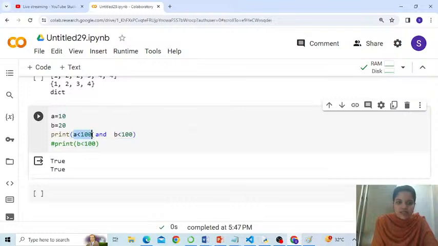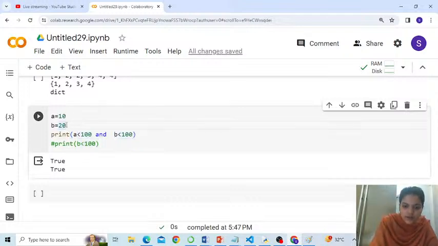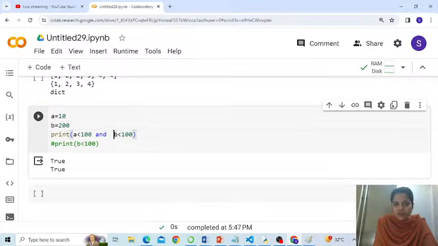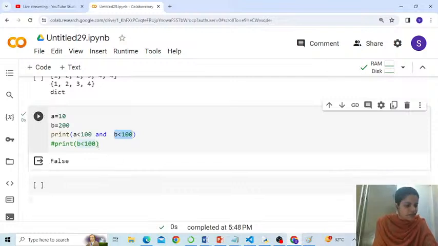Suppose this is a condition X and this is a condition Y. Only if both X and Y are true will the outcome be true. You understood? Fine. So A should be less than 100. What if B is 200? And 200 is not less than 100. If I run this, it says false.